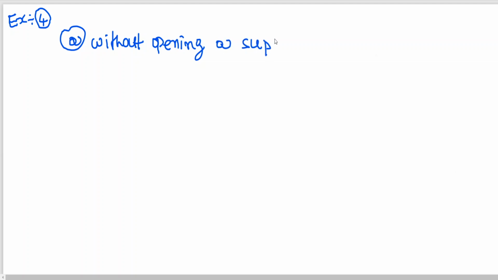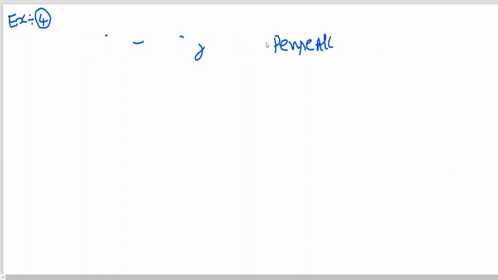First, let me give you without opening a suspense account, or I'll do one thing, I go for comparison so that it will be easy for you. Left hand side I write without opening suspense account, right hand side I write with opening suspense account.